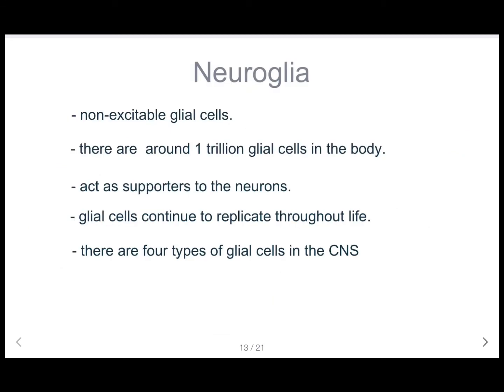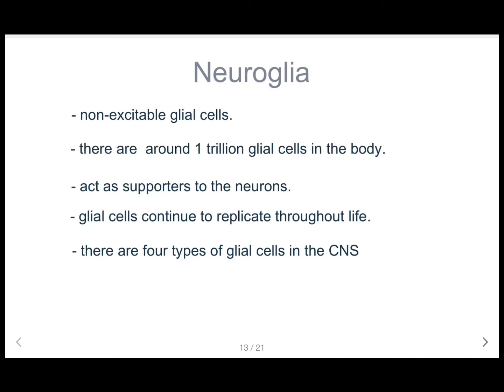Okay, let's talk about the neuroglia. Neuroglia are non-excitable glial cells. There are around 1 trillion glial cells in the body. Neuroglia act as supporters to the neurons. Glial cells continue to replicate throughout life.